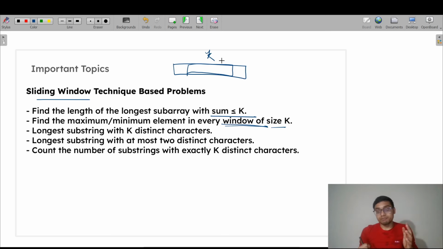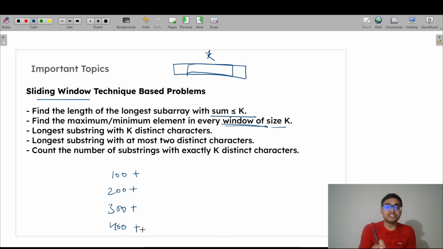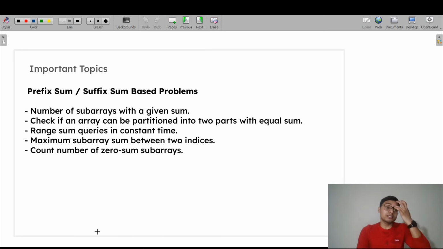Everyone can solve problems. A student can solve 100 plus, 200 plus, 300, even 400 plus coding problems. But if you are not solving the problems in the right direction, not pattern wise, then you are making a big mistake. Those things will not give you results. Pattern wise problem solving will give you results. Similarly, see this prefix sum, suffix sum based problems. There are lots of problems. You can take a screenshot.